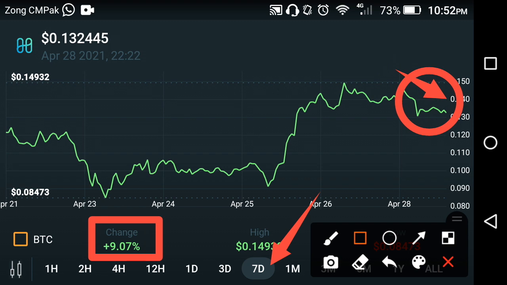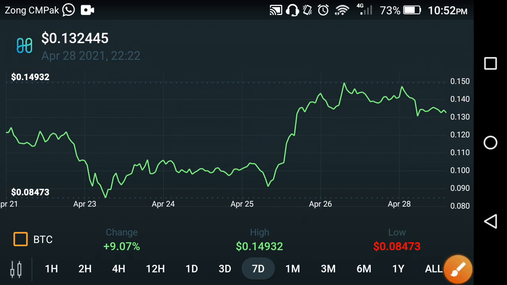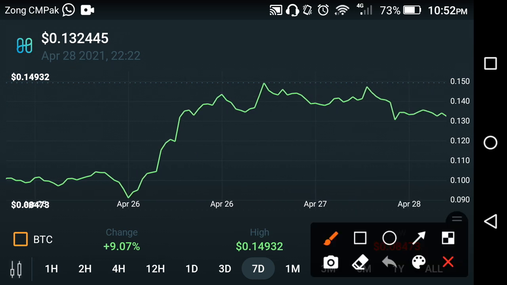And same like that, if we talk about the current price of Harmony coin, the current price is about 0.132445 USD, friends. So the previous period of the Harmony coin was good, as you can see, it took a jump, but unfortunately yesterday the falling period of the Harmony One coin started, friends. For more details on what the next move of Harmony coin is, we have to do a technical analysis.